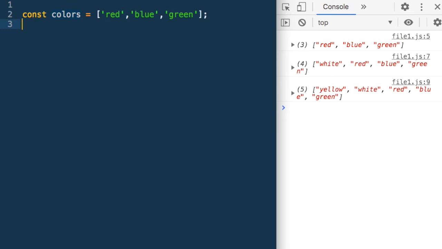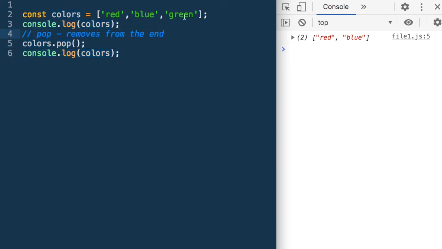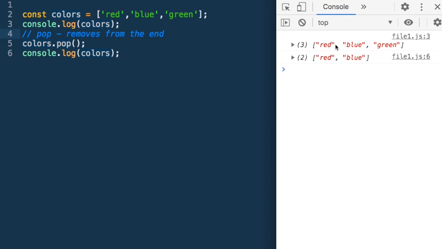Now just like we have push and unshift to insert, we have pop, which removes from the end. So I can say colors.pop, and let me say console.log colors. So now it has two elements. Let me just do a console.log before, so it had three elements, and after I popped it, one element has been removed. Which one? The last one. So green was the last element, so that has been removed.